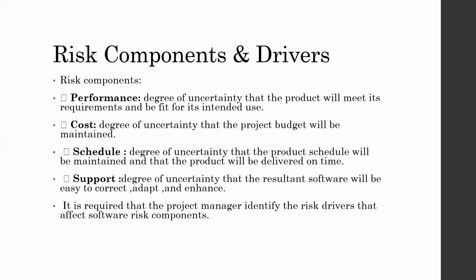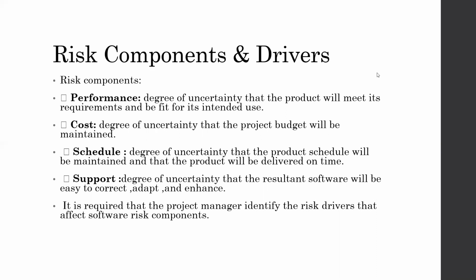Okay, so these are the risk components and the drivers associated with the project. With all these associated risk components, the risk drivers can be used to analyze the impact of the particular risk. Risk drivers mainly help to identify the impact of the risk.